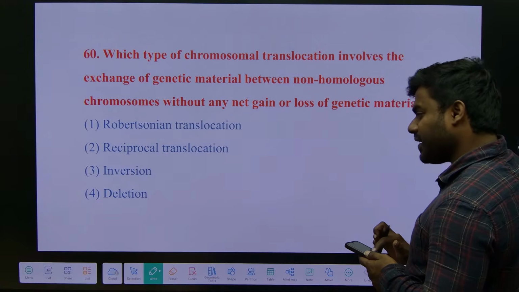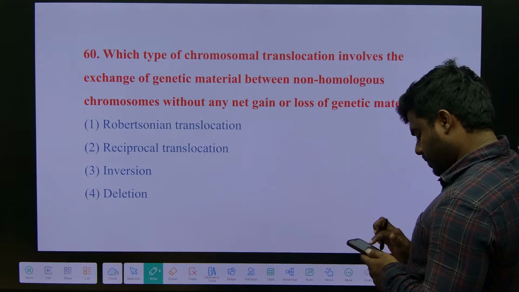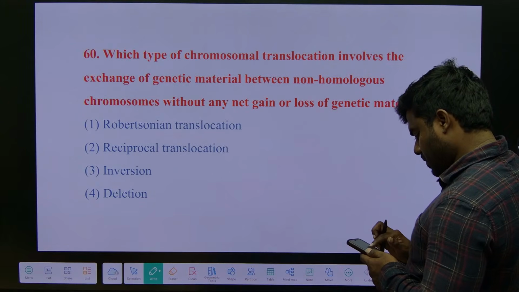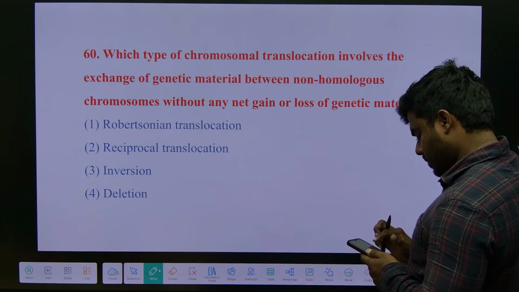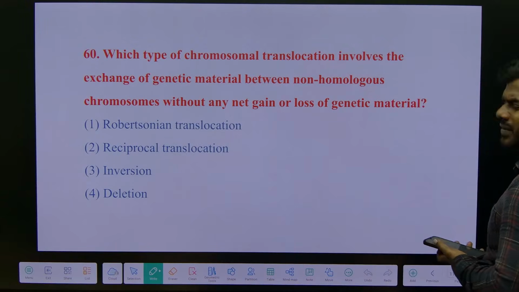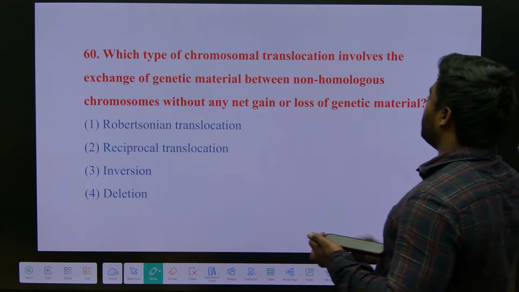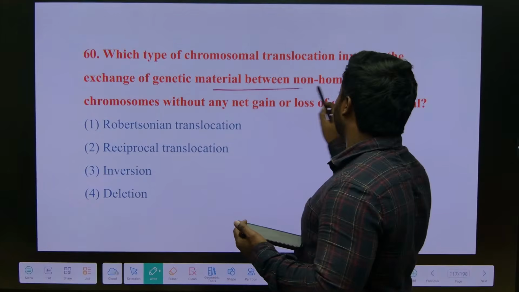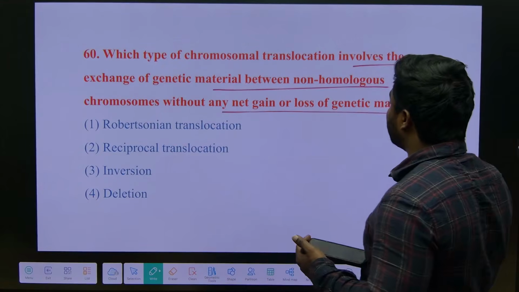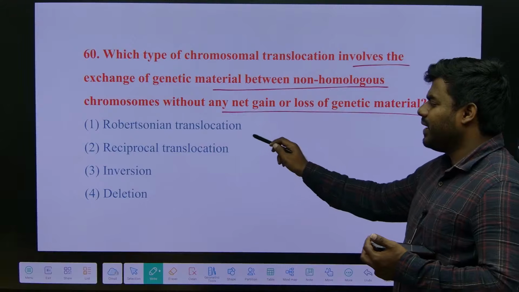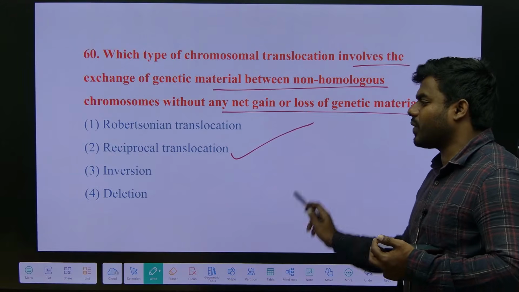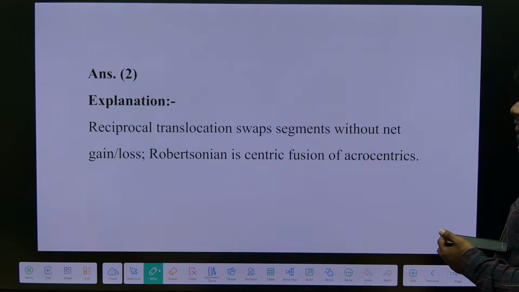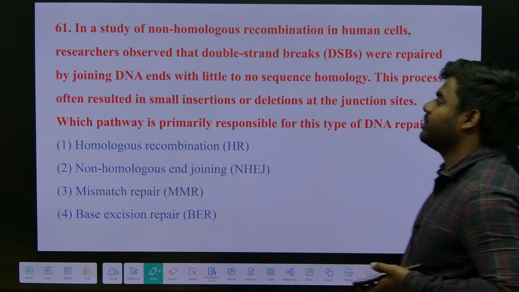What's the answer? Which type of chromosome translocation involves the exchange of genetic material between non-homologous chromosomes without any net gain or loss? Correct? Which is reciprocal translocation. Simple.